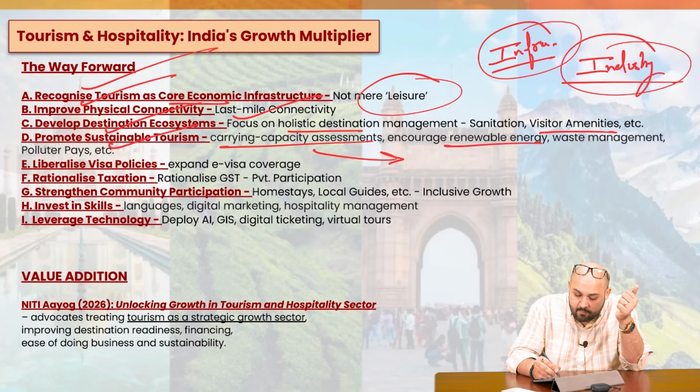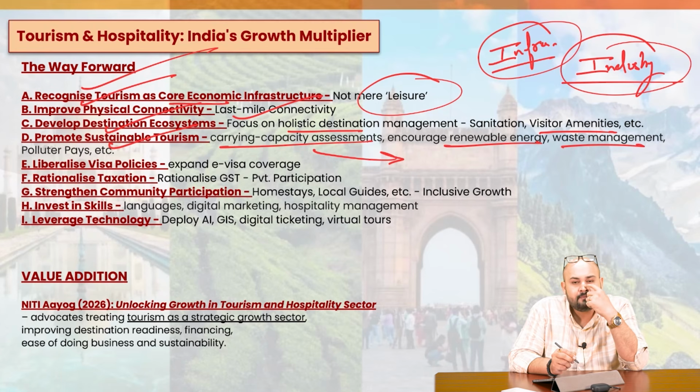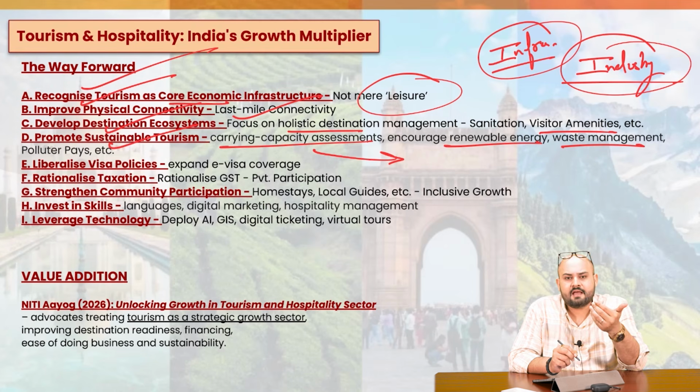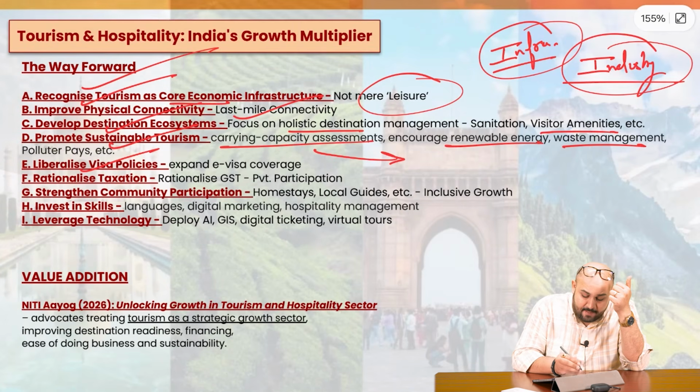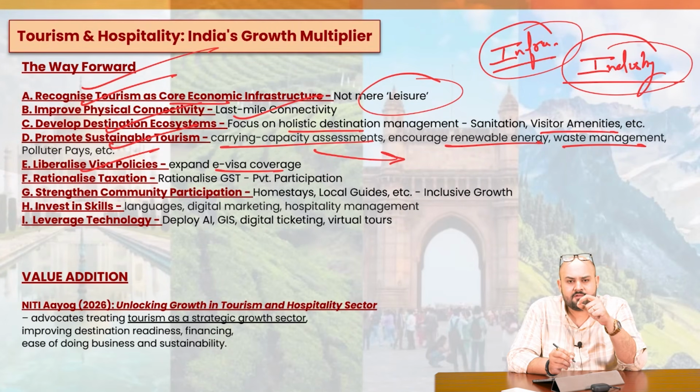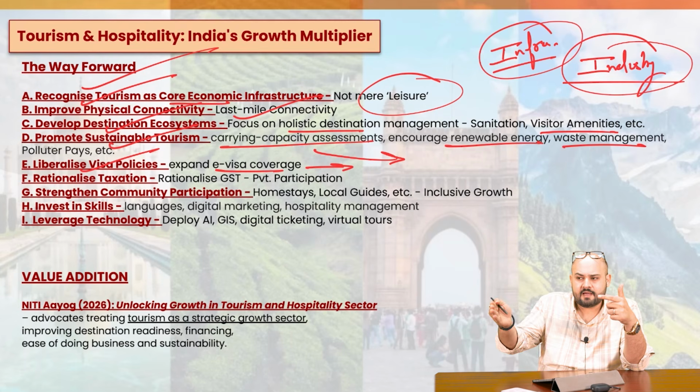Encourage renewable energy, waste management, polluter pays, yes. So there has to be a fee imposed on the people with respect to the kind of pollution the area is suffering from, the plastics and other things. Liberalize the visa policies, expand the e-visa coverage. We have expanded the e-visa to a few countries. Why not expand it to other countries so that people from other countries find it easy to come and travel and visit India?